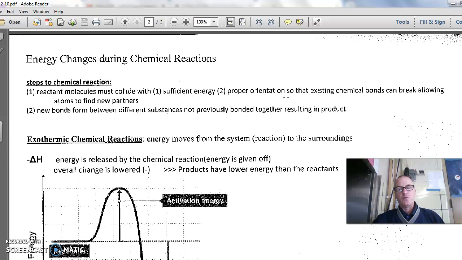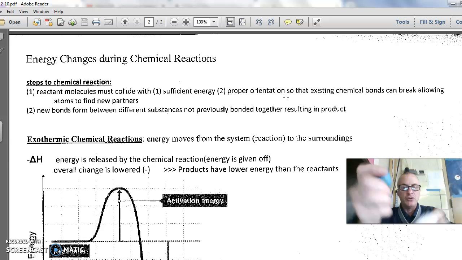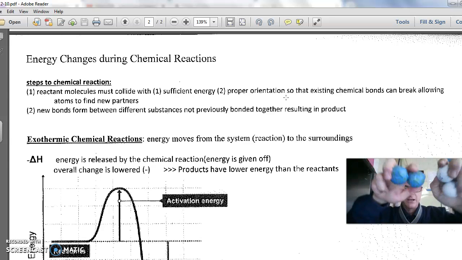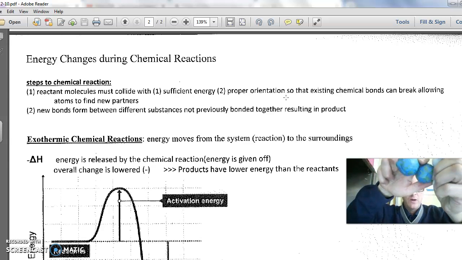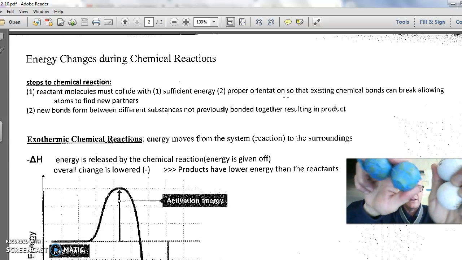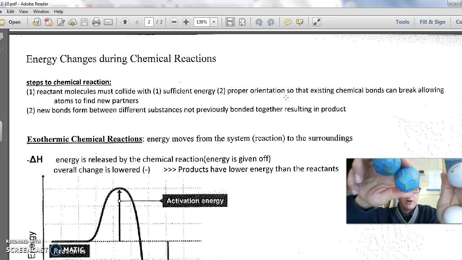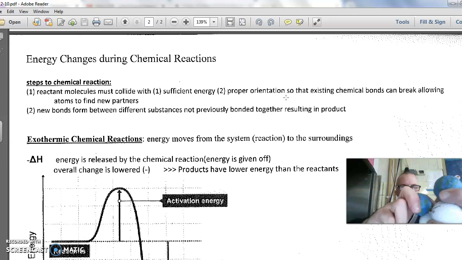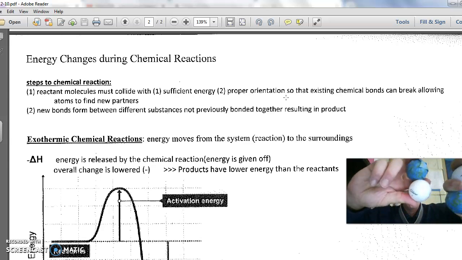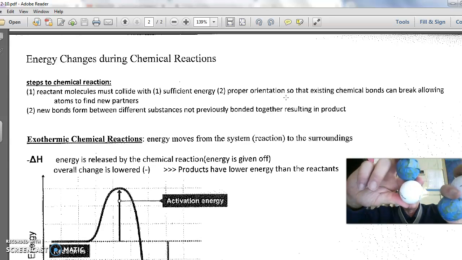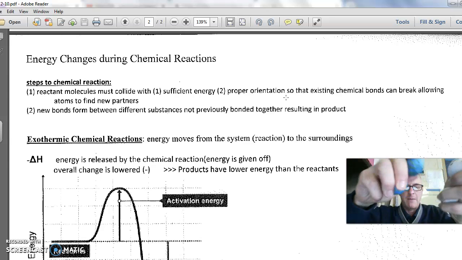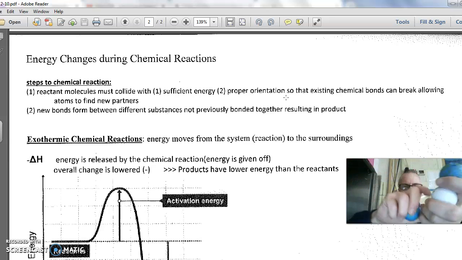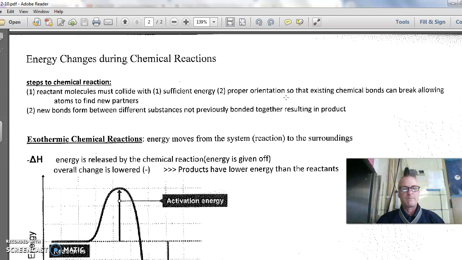And then the third thing is when they are once broken apart, they have to find two new partners. So here I have this blue molecule, I have this white molecule. They collide with enough energy, they collide with the proper orientation to break the things apart. Boom, they break apart. Now the blue ones, if they join up with the white one, we would have two new molecules. The white ones started with the white ones. The blue ones started with the blue ones. They slam, enough energy, right orientation, they break apart, new things form.